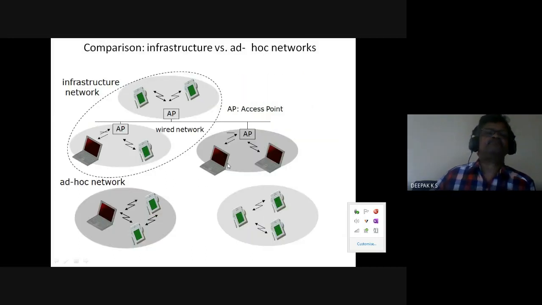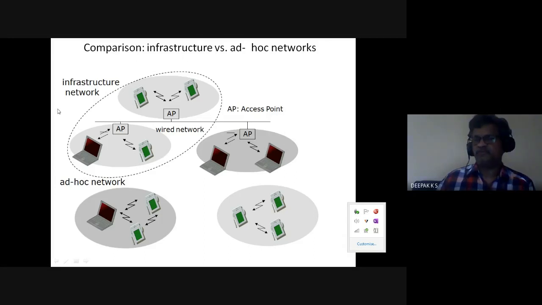Also, you can have an infrastructure network. This is the ad hoc network seen earlier. This is again an ad hoc network. In an infrastructure network, you have an access point. These stations, STA, connect to the access point, which is connected to a backbone wired network. So this is an infrastructure network.